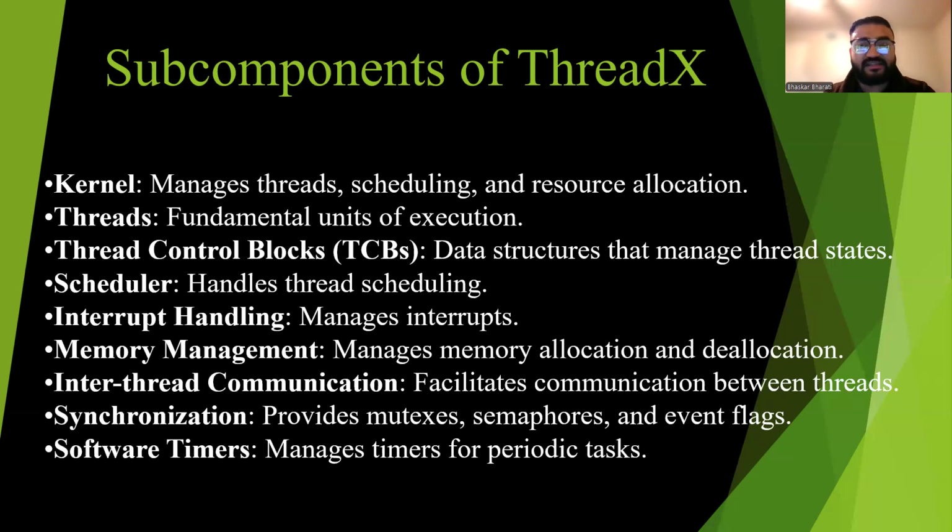For the kernel, it manages threads, scheduling, and resource allocation. The thread control blocks are the data structure that manages threads, and the scheduler handles thread scheduling. It also handles interrupt handling, which means it manages most of the interrupts between the processors. And the main thing is memory management. It manages memory allocation and deallocation, which is one of the crucial features of ThreadX.